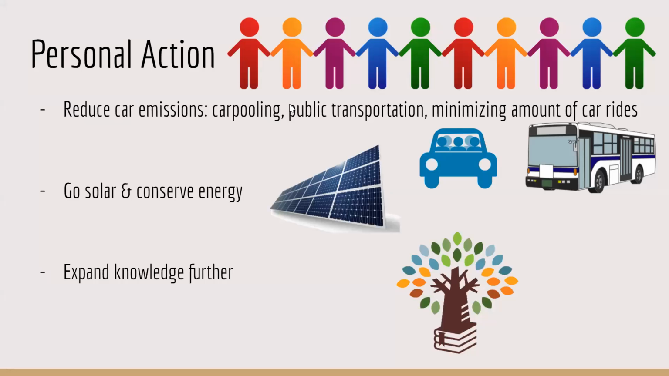Our personal action after researching about this topic is similar to that of the prevention methods we stated. One thing we can start doing first is reducing car emissions by either carpooling, using public transportation, or minimizing the amount of car ride trips. Another thing that we as people can do is go solar and conserve energy. Both would help reduce the amounts of carbon emissions while also renewing old energy.